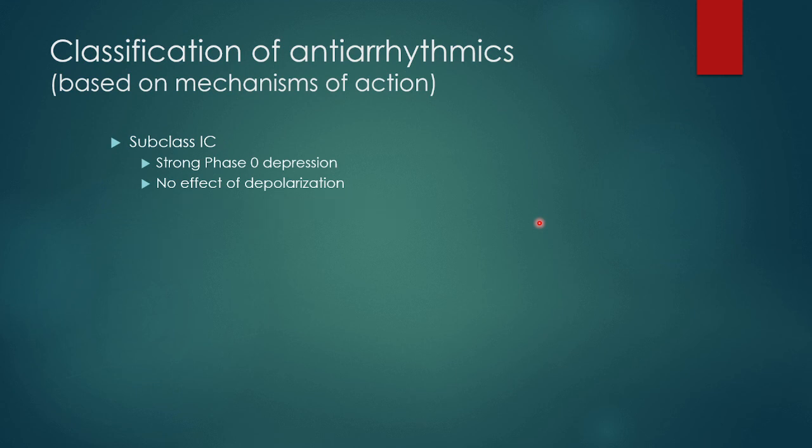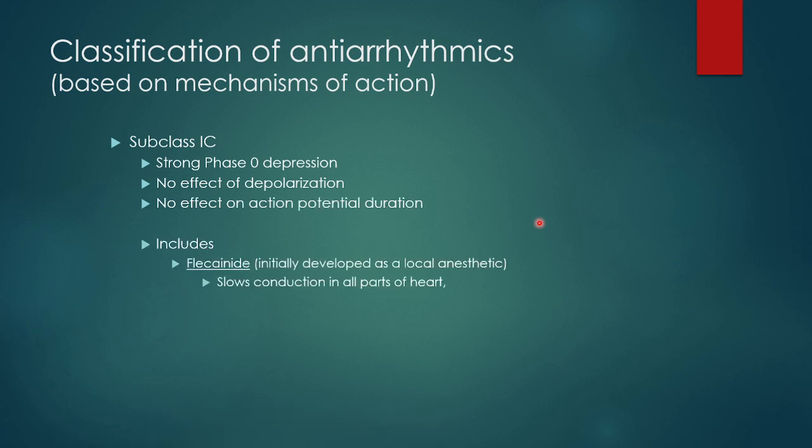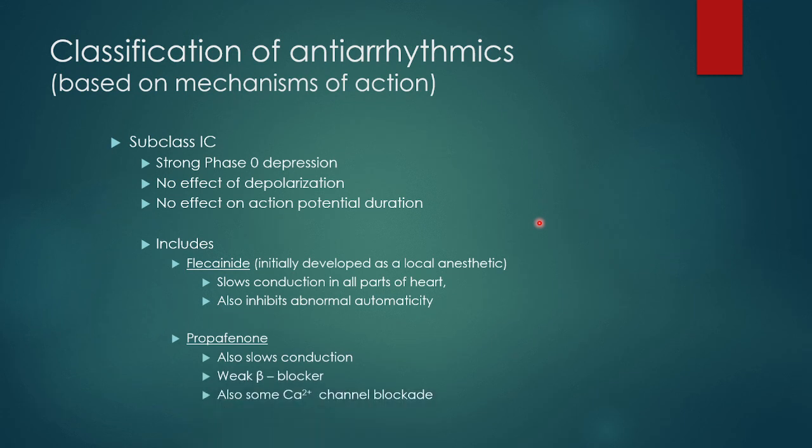The drugs here include flecainide, which slows conduction in all parts of the heart and also inhibits abnormal automaticity, and propafenone, which slows conduction and has a weak beta blocker effect. Also, some potassium channel effect is there. The thing with these drugs is they can decrease the abnormal automaticity, but they have a relatively high potential for proarrhythmia. So there has to be caution. They can lead to arrest, especially if you have an underlying heart disease.